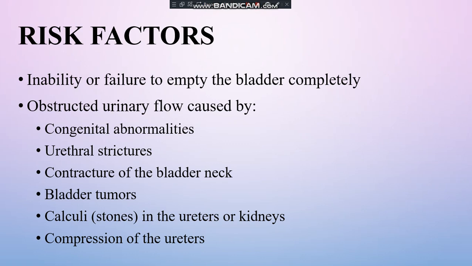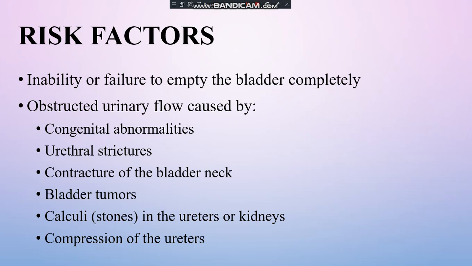For this obstruction of urinary flow, there are a lot of reasons. The first one, congenital abnormalities, we have already discussed. Urethral strictures, that also we have discussed. Contracture of the bladder neck. Bladder neck contraction means what? What is the function of the bladder?